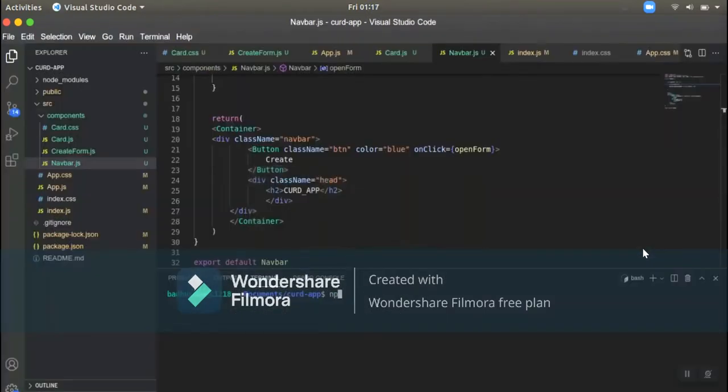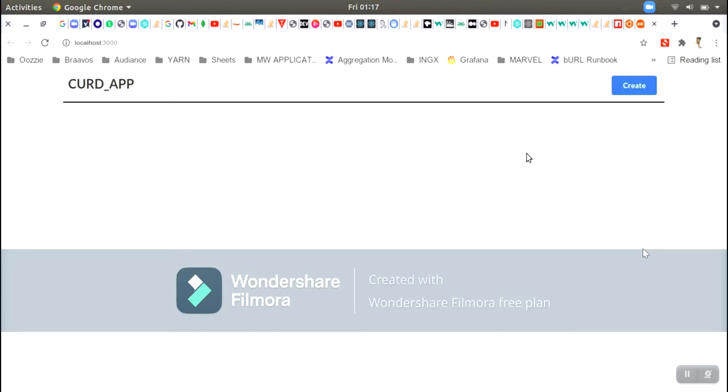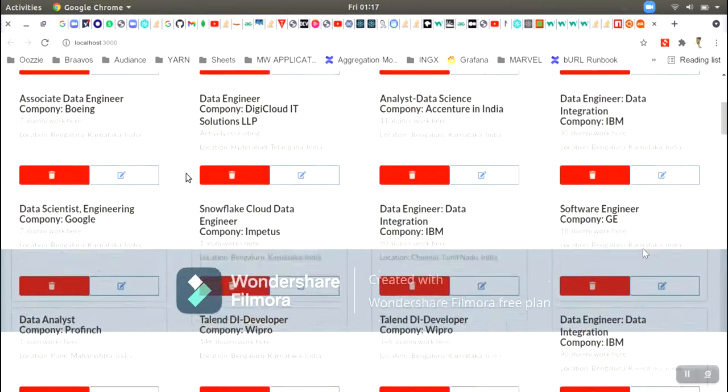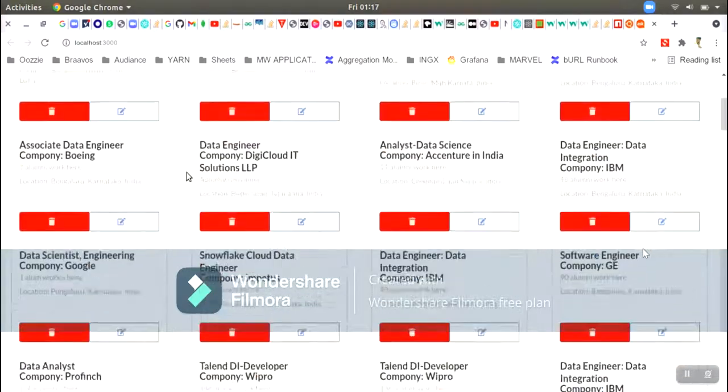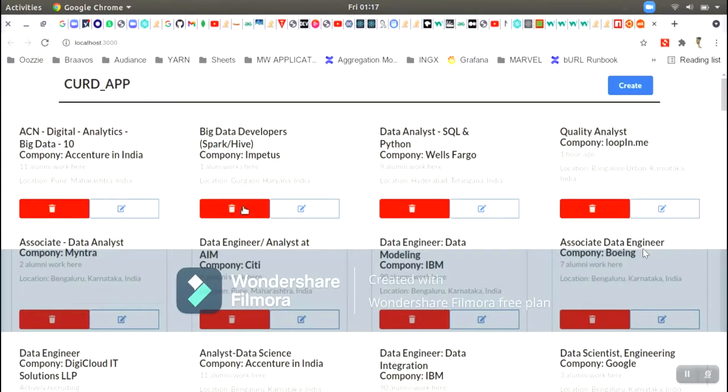When I use Visual Studio, okay, here it is. Our data is going to be viewed. This is our data. You can see this is the data in the CRUD app. By clicking on these bins, you can delete the data. Let's see all the data. If you click here, you can delete the data.